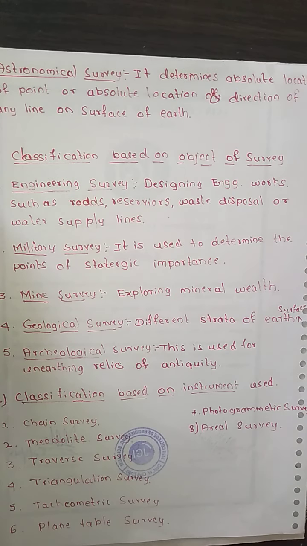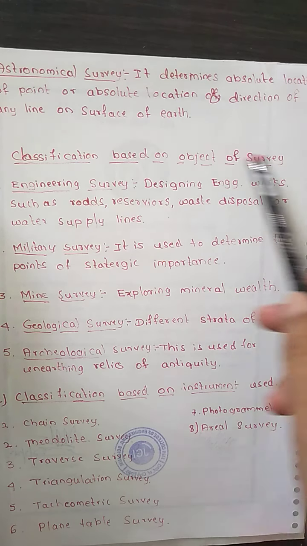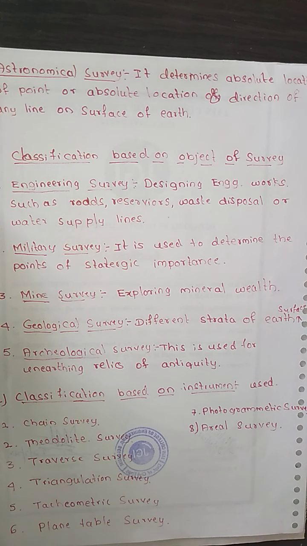Then the third classification we are going to have is the classification based upon the object of a survey, meaning what is the purpose of a survey. Based upon that we classify the survey. First, the engineering survey.